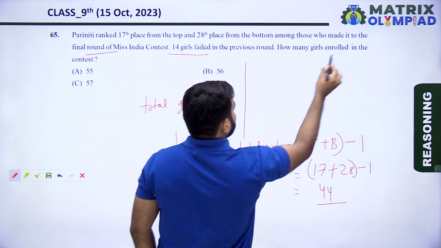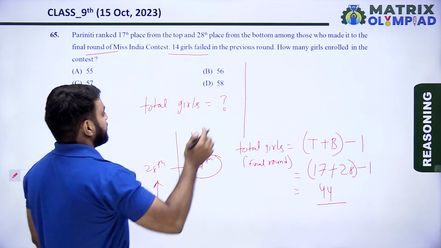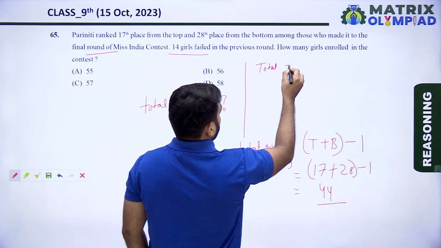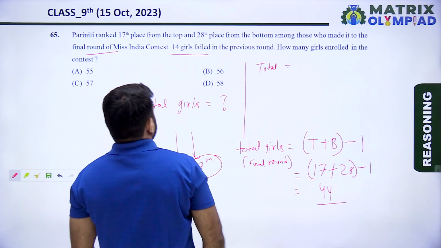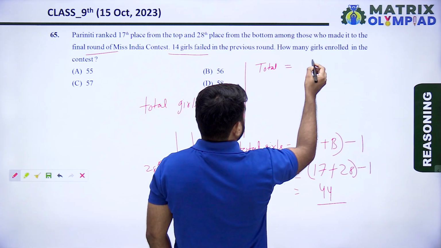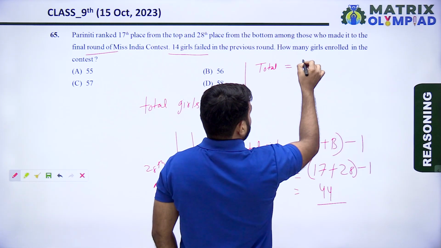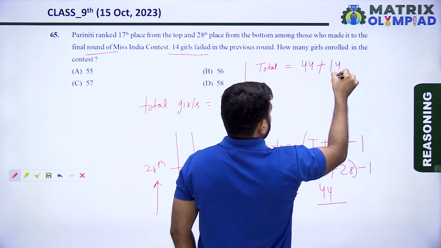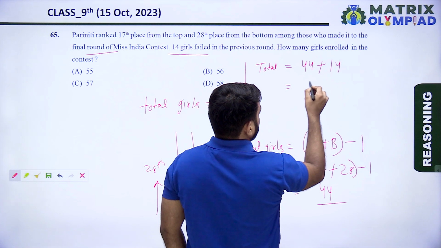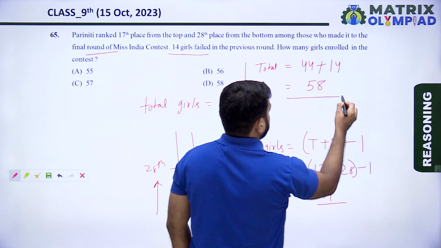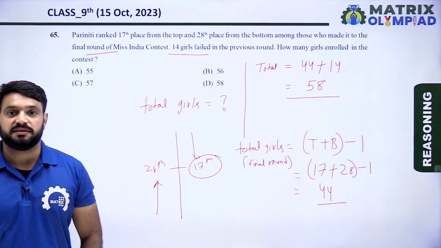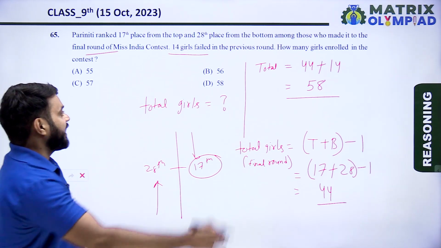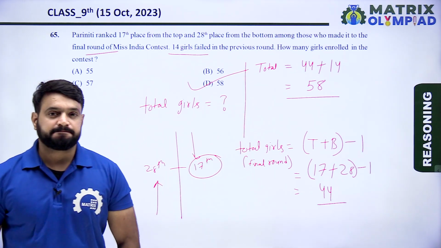So how many girls enrolled in the contest? Final round girls plus 14 girls failed, it means 58. There are 58 girls who enrolled in the contest. So right answer is option D.